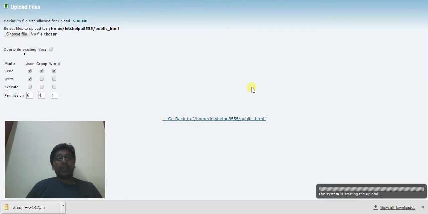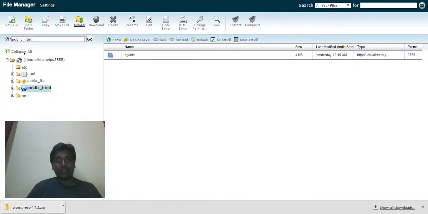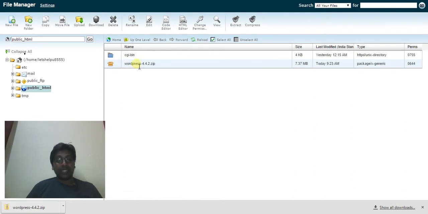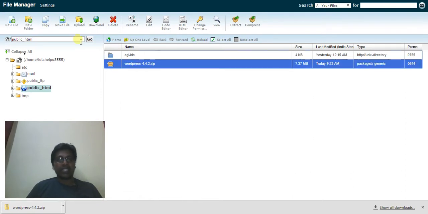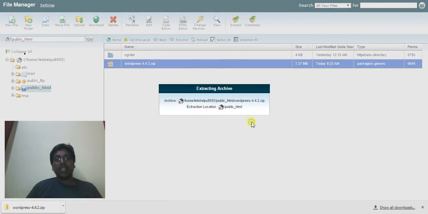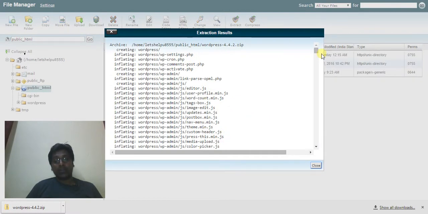When you say open, immediately it will start here at the bottom right. You will see it's uploading. My internet is pretty fast, so I think it's uploaded. Once it is done, you don't need this page. You can simply close this and refresh the file manager. You'll see the WordPress zip is uploaded. So select it, extract it, and extract the files. As you can see, when you extract, it will create a folder, so it will complete. Once it is done, you can simply close.